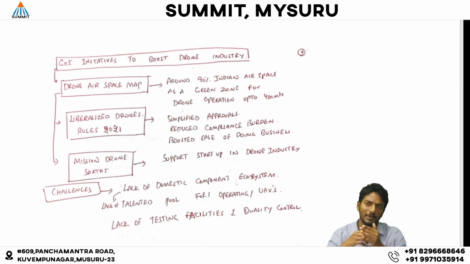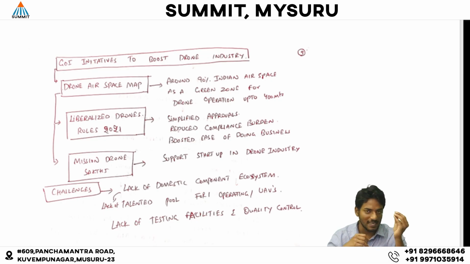They also liberalized the Drone Rules 2021, which simplified the approval process, reduced the compliance burdens, and boosted the ease of doing business in the drone industry. And the Drone Shakti initiative: this policy has been devised to boost the drone sector and the startups in the drone sector. So these are the initiatives taken by the Government of India to boost the drone industry.